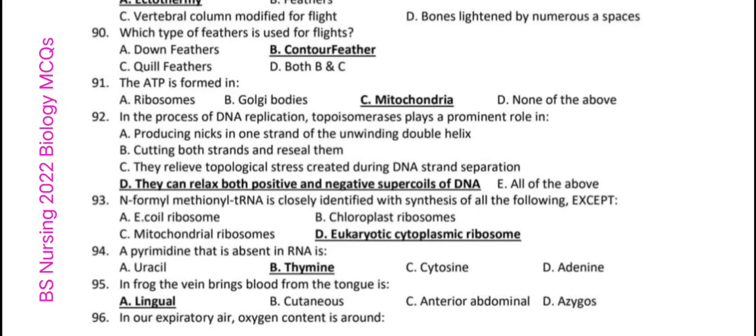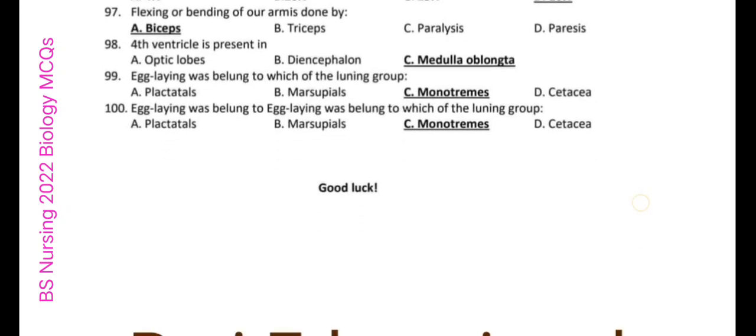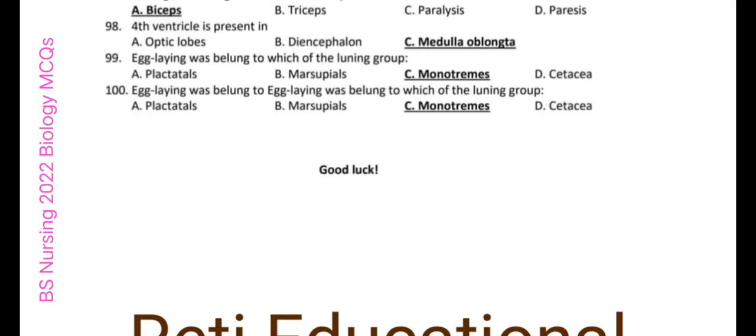In frog, the vein that brings blood from the tongue is lingual. Question number 96. In our expiratory air, oxygen content is around 16%. Question number 97. Flexing or bending of our arms is done by biceps. Question number 98. Fourth ventricle is present in medulla oblongata.